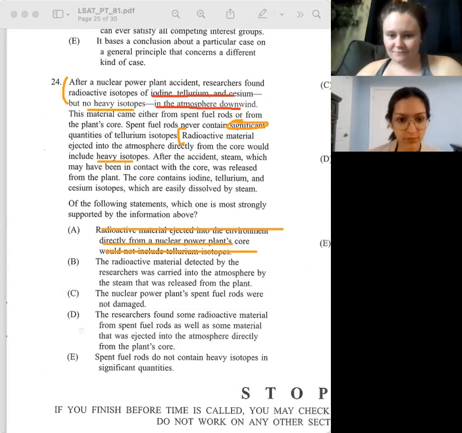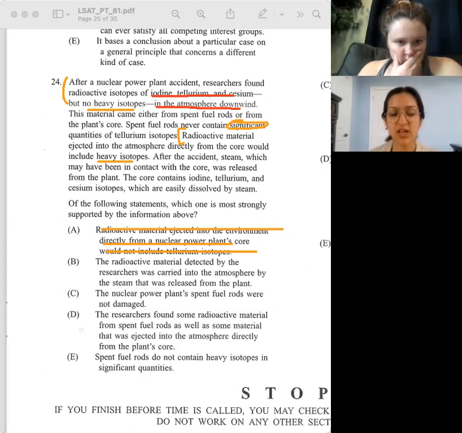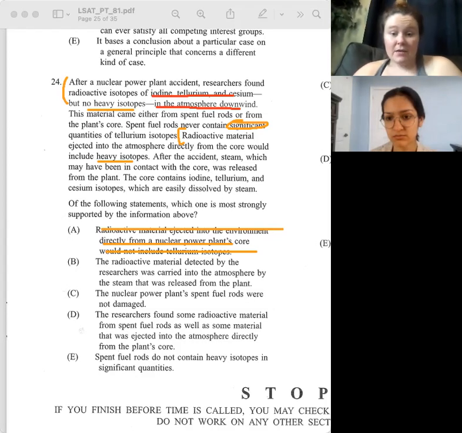The radioactive material detected by the researchers was carried into the atmosphere by steam that was released from the plant. I guess it could have. I would leave that, I think, because where else could it all have come from if it wasn't from this? Yeah, I like B.